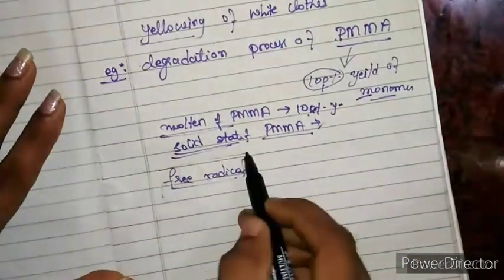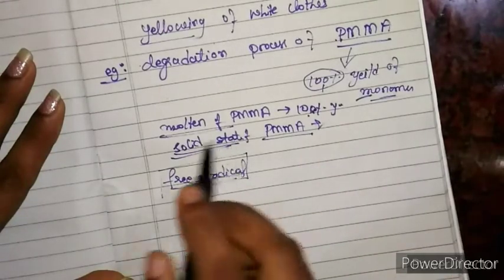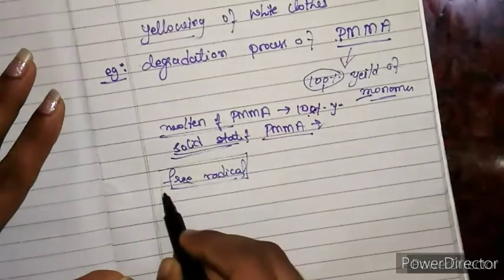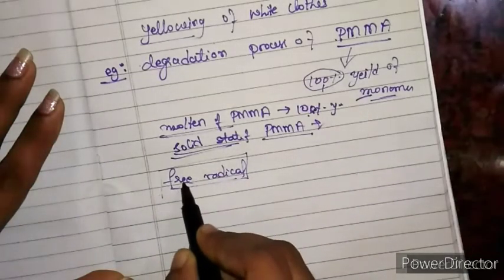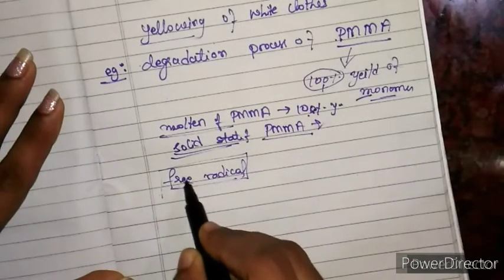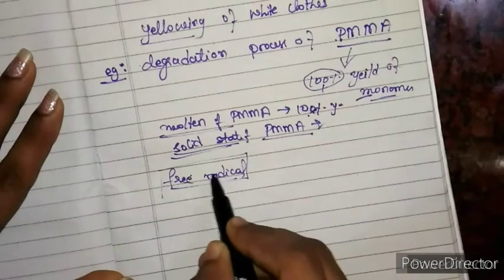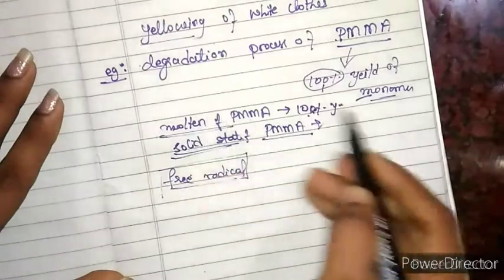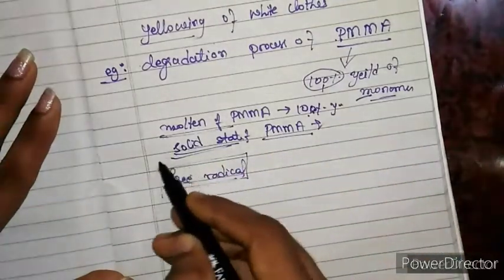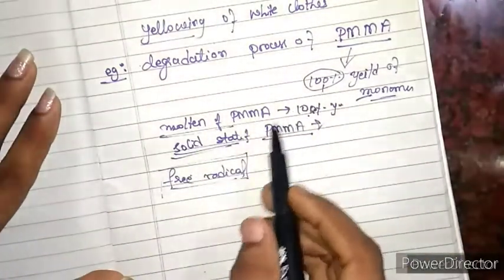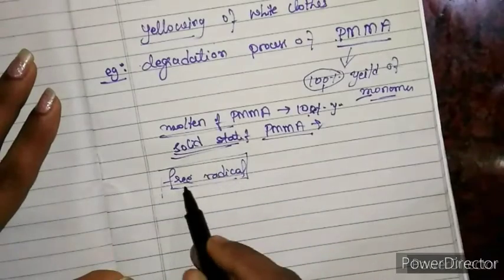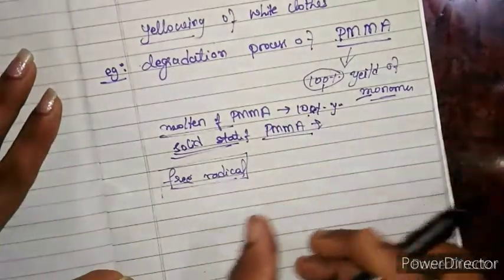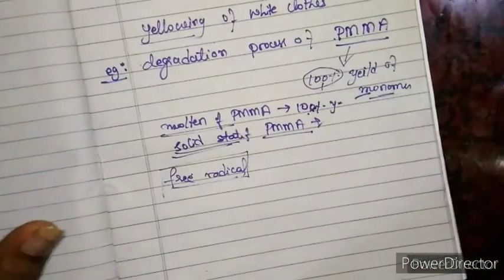If it is in the molten state, you will get 100% yield. If it is solid, then the reaction carried by the free radical does not lead to 100% yield of the monomer. That is the thing you need to remember.